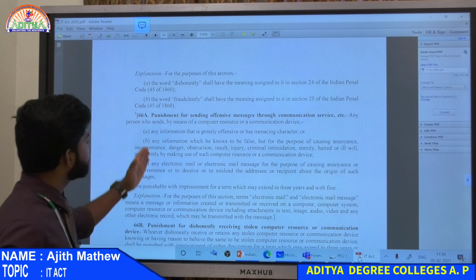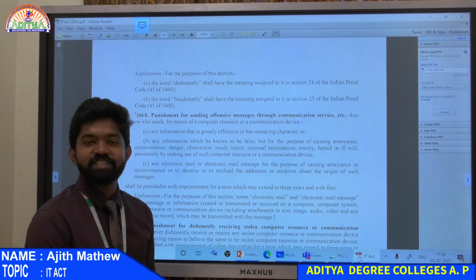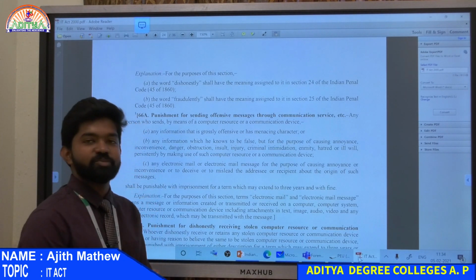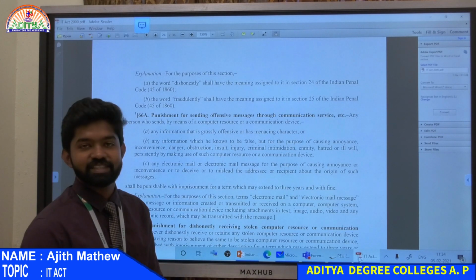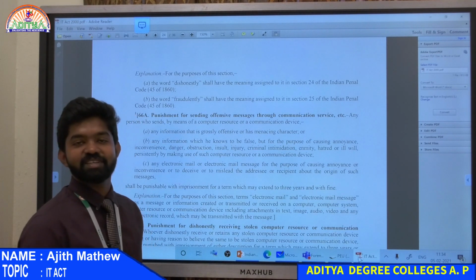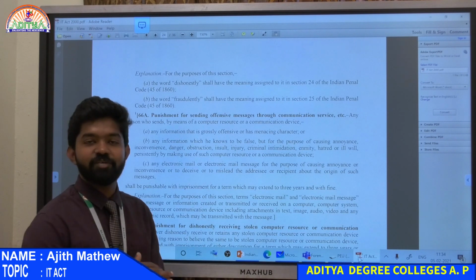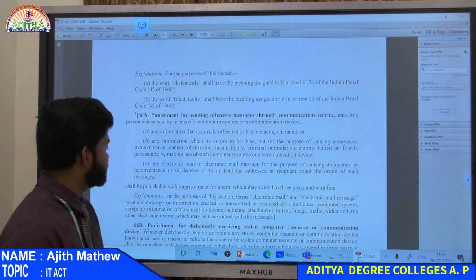That is about 66A. So, don't try to send these offensive messages to anybody, okay. Girls and boys receive so many offensive messages also. Anybody can complain, so know whom you are messaging. Only if it is your best friend or good friends, then try to message something. Don't send offensive messages to anyone you wish to. If they complain, you will have to go to jail.